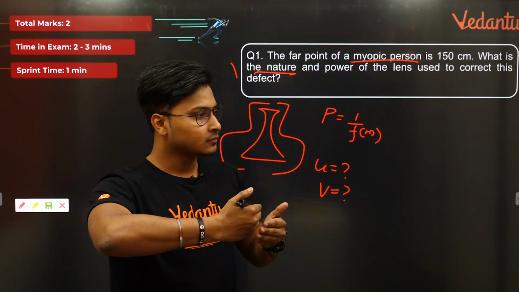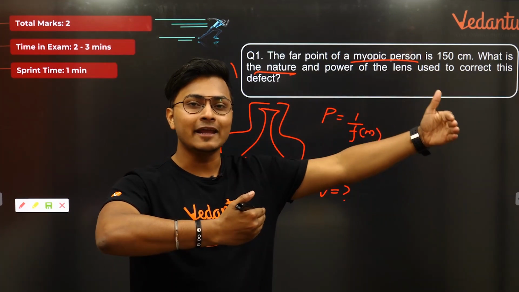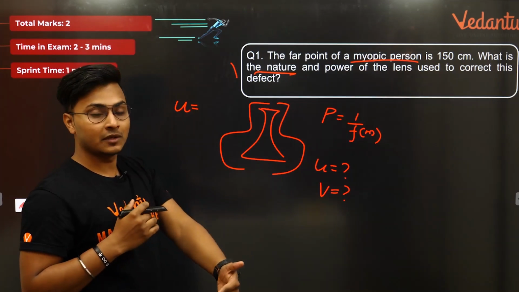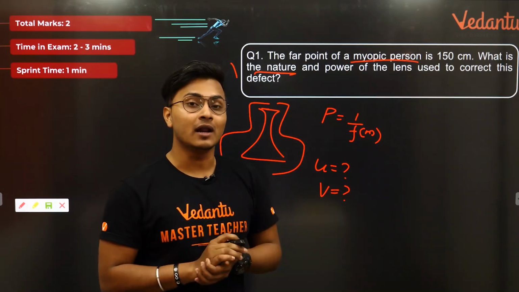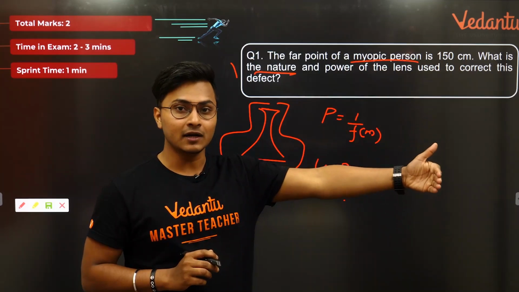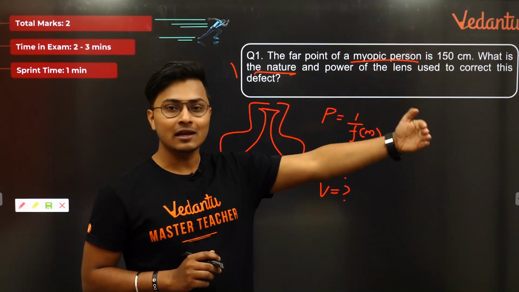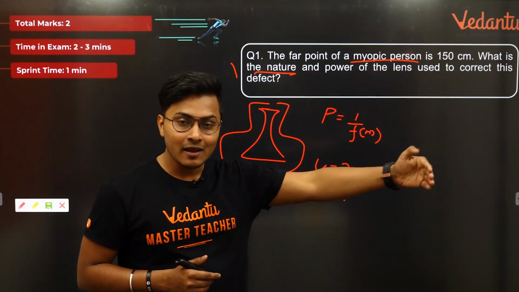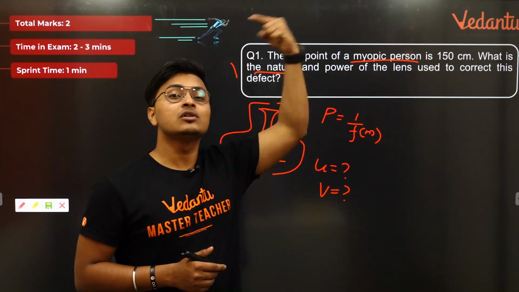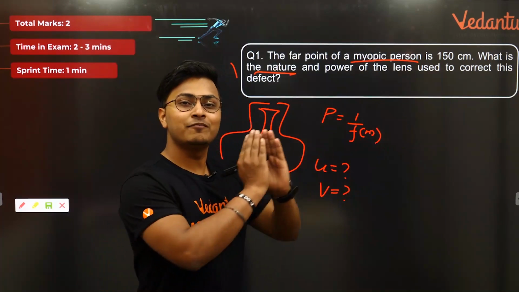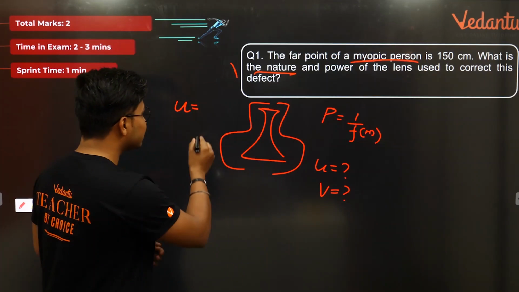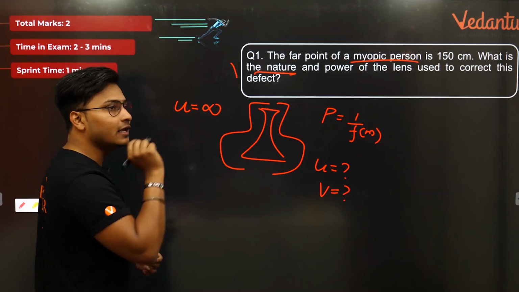For example, for a normal human eye, if an object is at infinity, you see it very clearly. Why? Because the object is at infinity and your image is also formed at infinity. So it's pretty clear to you, okay, my eye is normal. So in this scenario, the object is at infinity.